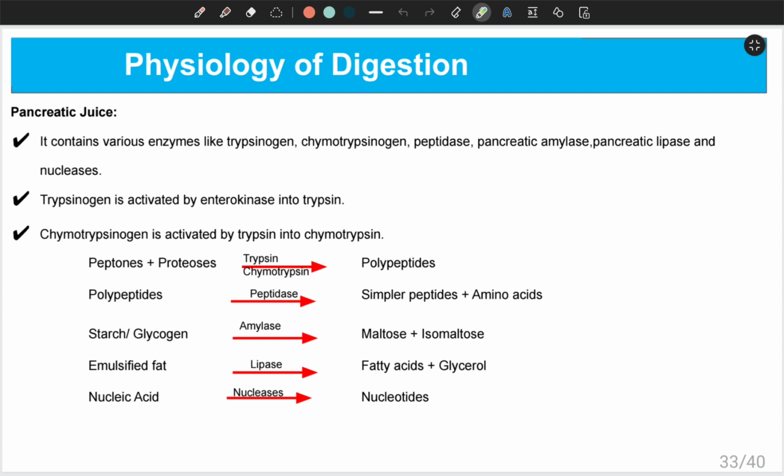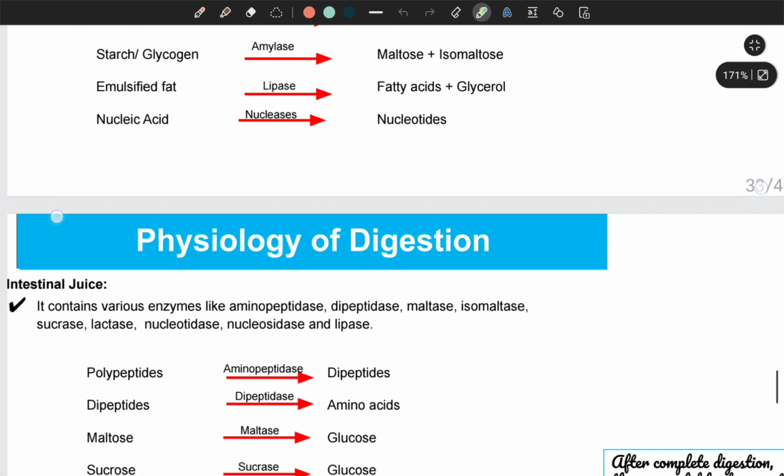Because this fat has been broken down into small form by the bile juice produced from liver, and it will be acted upon by lipase and converted into fatty acid and glycerol. Similarly, the food may contain nucleic acid, and nucleases enzyme converts it into nucleotides.